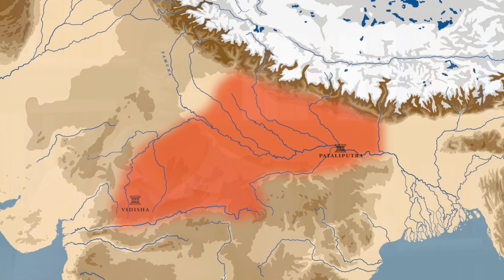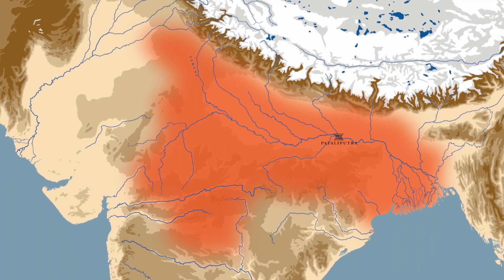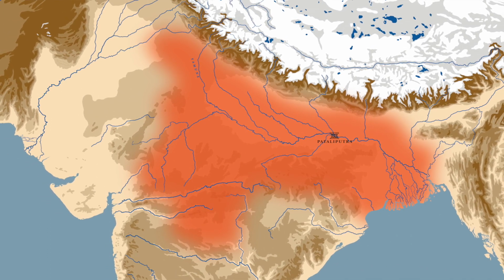Now apart from this, when we look at the territory which was controlled by Pushyamitra Shunga, we have two sources which present us two different views. So first are the Puranas that tell us that Pushyamitra Shunga controlled Kosal, Vidisha and Magad, whereas the Buddhist sources tell us that Pushyamitra Shunga's territory extended up to Punjab. So these two different sources present us two entirely different perspectives about the territory which was controlled by Pushyamitra Shunga. Now we do not have other sources to see whether the Puranas are right or the Buddhist sources are right.